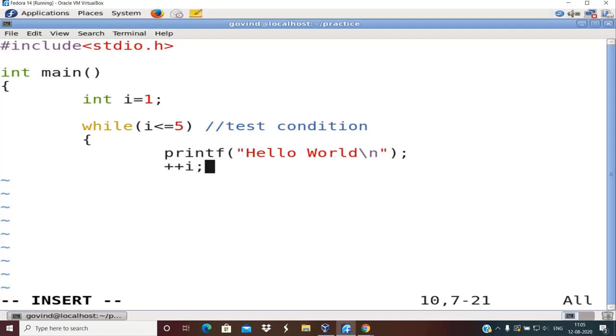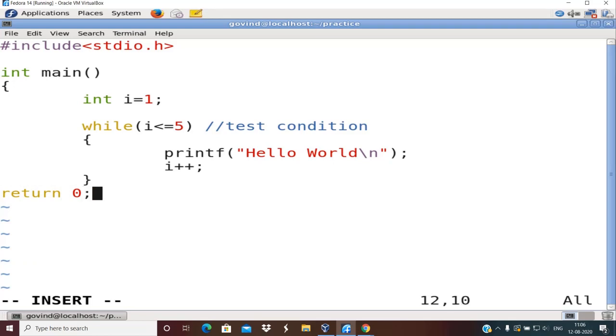All these three are similar. So I'll go ahead with the standard norm of incrementing I with I plus plus. Okay, right. So this is my program.